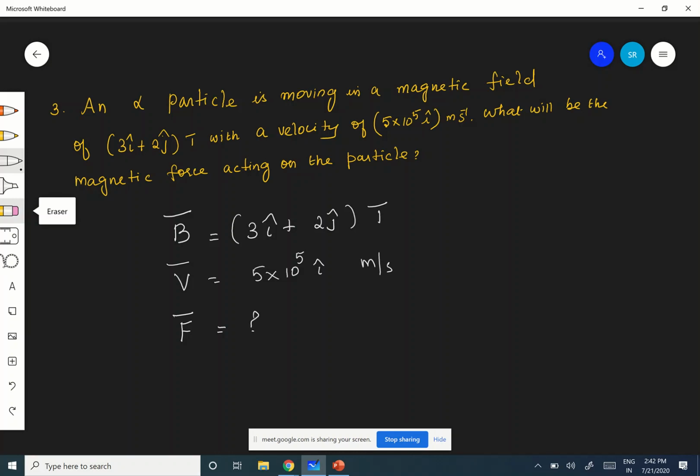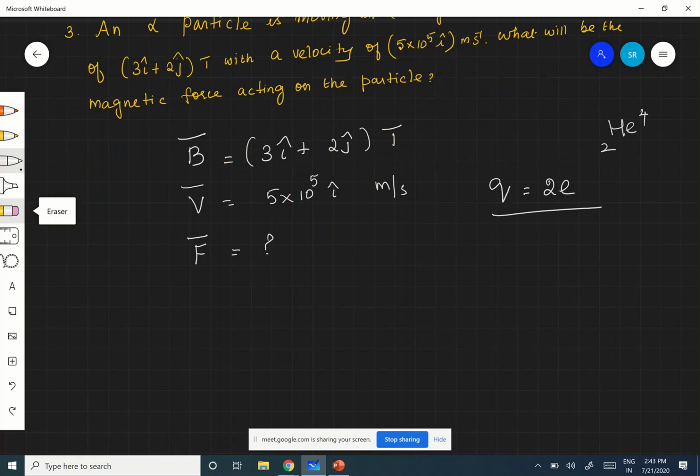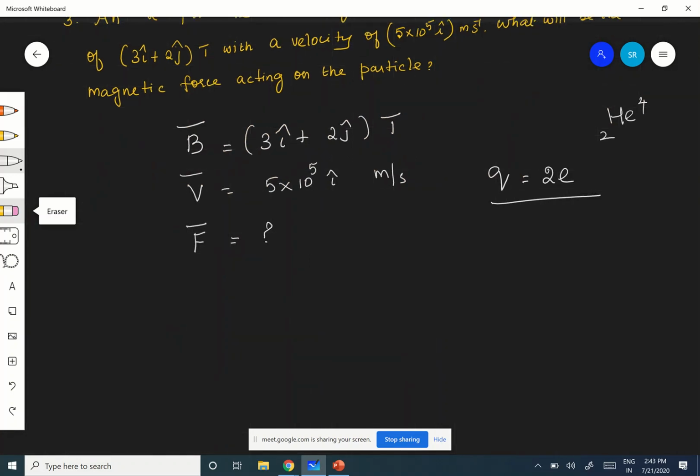What else is given? It is an alpha particle. Can you give me the charge of an alpha particle? An alpha particle is nothing but a helium nucleus, so the charge is 2e. They have not given it, so you should know the charge of an alpha particle. That is Q equal to 2 into e. So that is also known now. Therefore, now you have to find F.